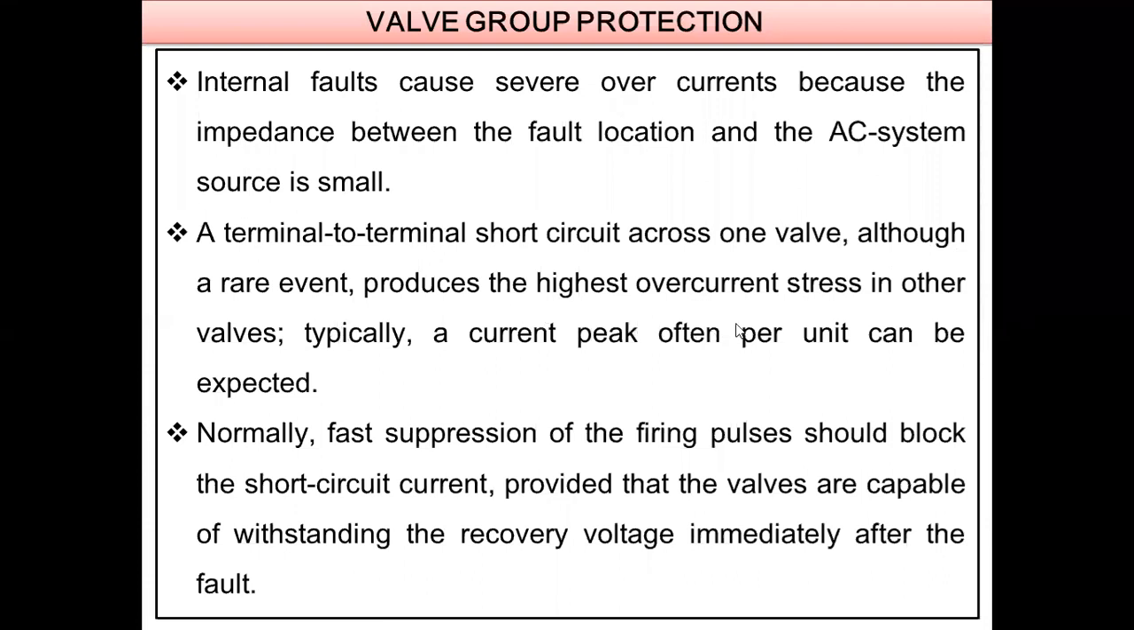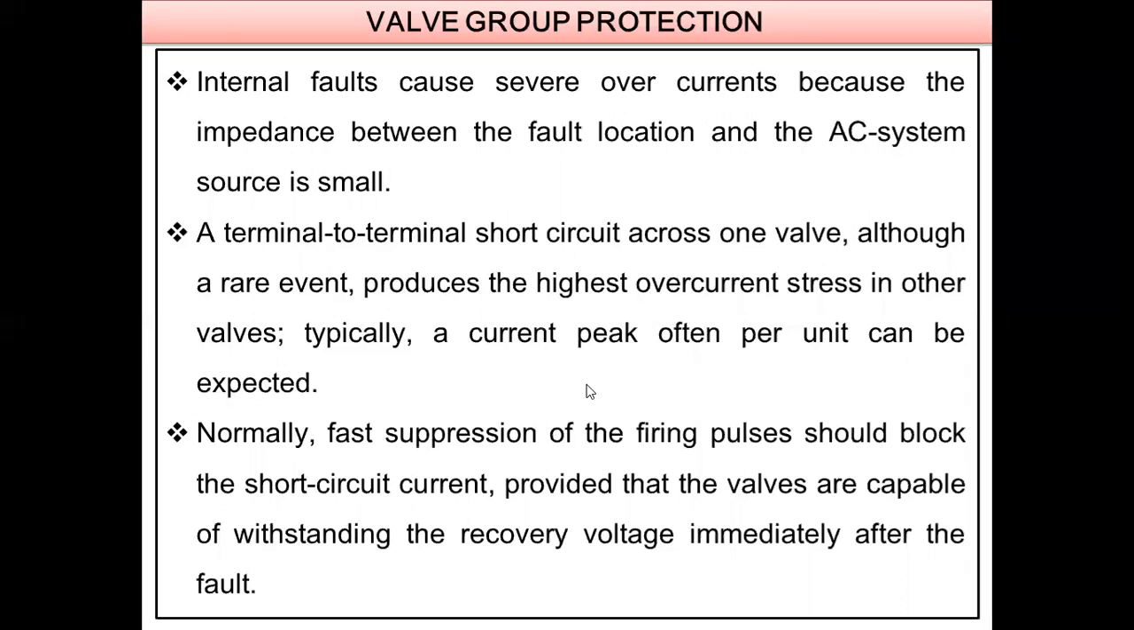Next, a terminal to terminal short circuit across one valve, although a rare event, produces the highest overcurrent stress in other valves. Typically, a current peak of ten per unit can be expected. As I said before, every time we need to assess the voltage between the two valves, because a minimum of two switches will be turned on, of course not from the same leg. If there are any changes between these two voltages, we need to assess that.